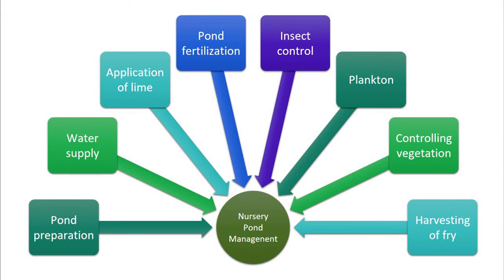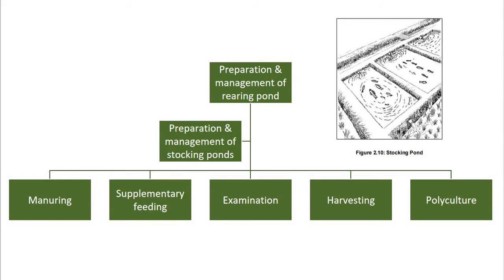Now here we can see the preparation and management of the rearing pond, followed by the stocking pond. The second one is preparation and management of the rearing pond. In this pond the advanced fry are raised for about 2 to 3 months. These ponds may be seasonal or perennial and are used for rearing advanced fry for 2 to 3 months. Such ponds are located near the spawning and nursery ponds, and their number may vary depending upon 1, 2 or 3 years of rotation of carp culture.